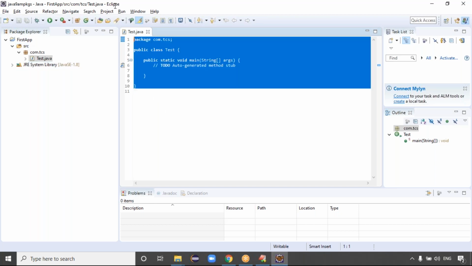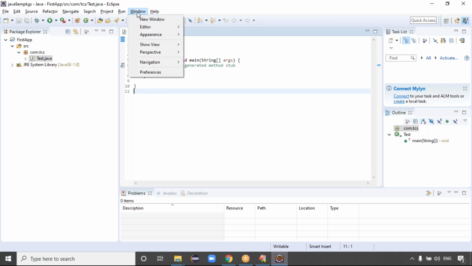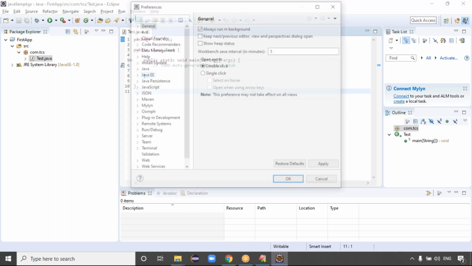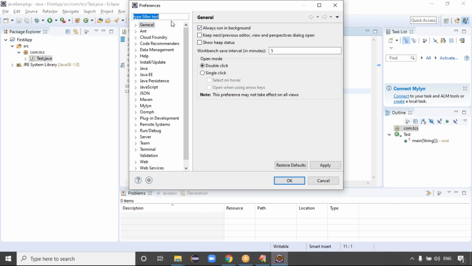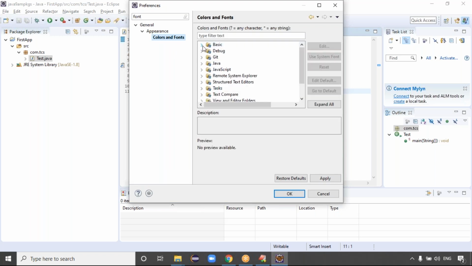The font size is very small, guys. If you want to increase the font size, go to Window, then Preferences. In Preferences, you can type font directly. Generally you have to go to General, Appearance, Colors and Fonts, but if you type font in the search, it shows Colors and Fonts. Double click on Colors and Fonts. You can go for the Basic font, and in Basic, check the Text Font.